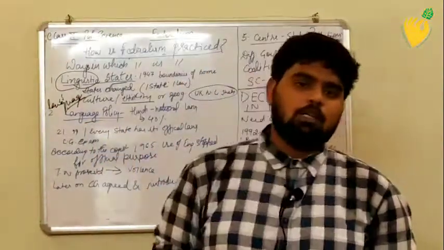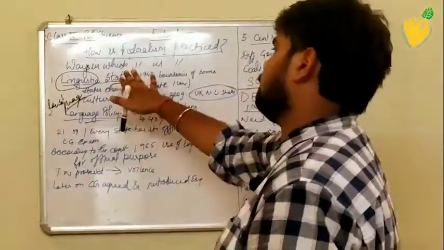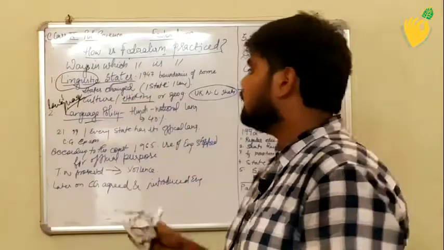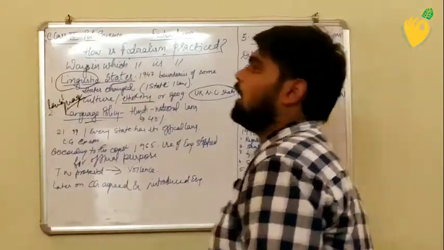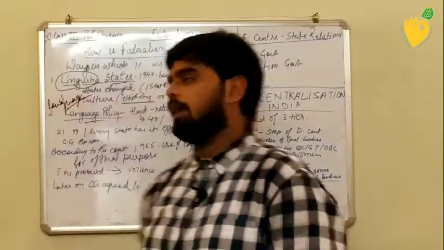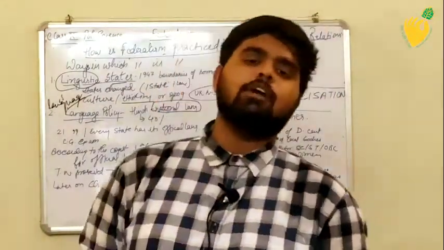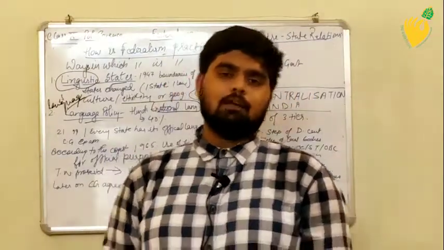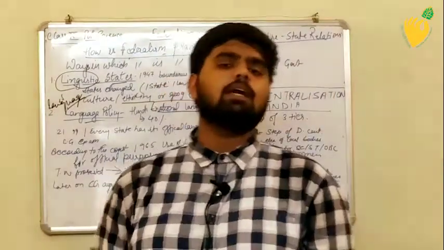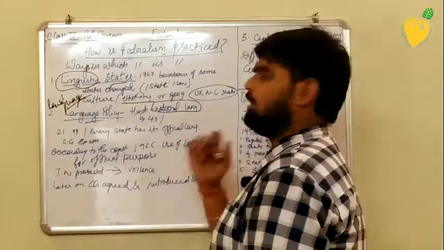Second is language policy, the second way in which federalism is practiced. Earlier Hindi was made the national language. It was not like 100% of people were speaking Hindi, but still Hindi was declared the national language.